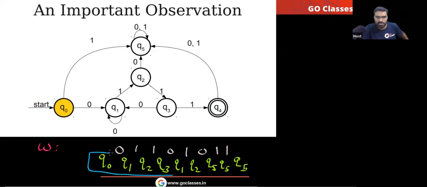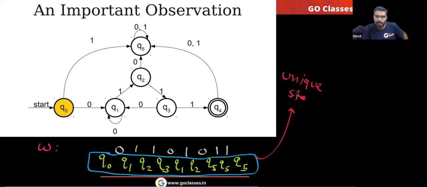Is this a unique sequence for this string? Yes, this is the unique sequence. Agree? So this is the state sequence. You can notice this is a unique state sequence we will get, or I can say a unique sequence of states. Very simple.